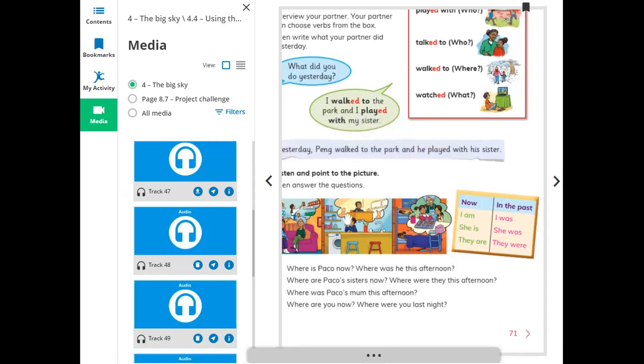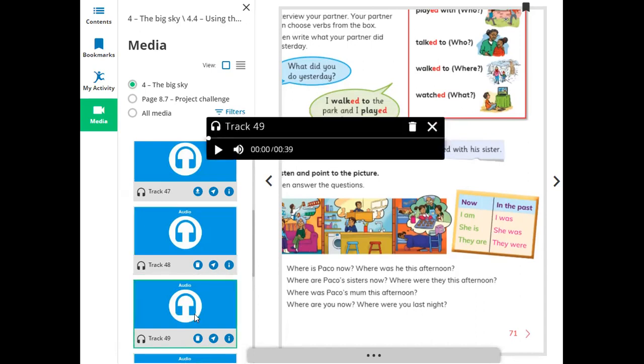Okay, moving on to the track about Paco, question number 3. Listen carefully. Track 49. It's evening. We are talking on the phone to Paco.